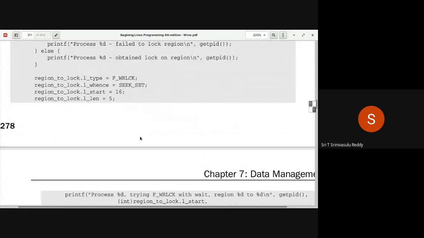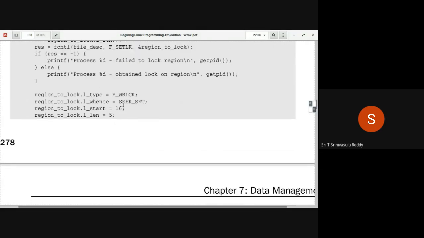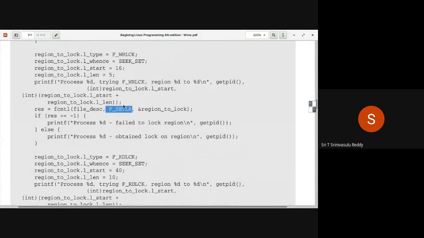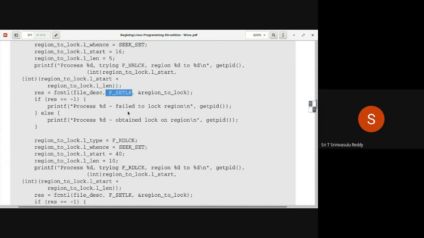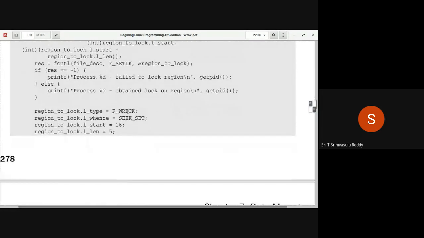Then 16 to 21 here again, write lock, you are applying. But remember, write lock we tried from 16 to 21 even earlier, but without waiting. F_SETLK we tried. But later you are trying with F_SETLKW. Those small differences you have to understand.